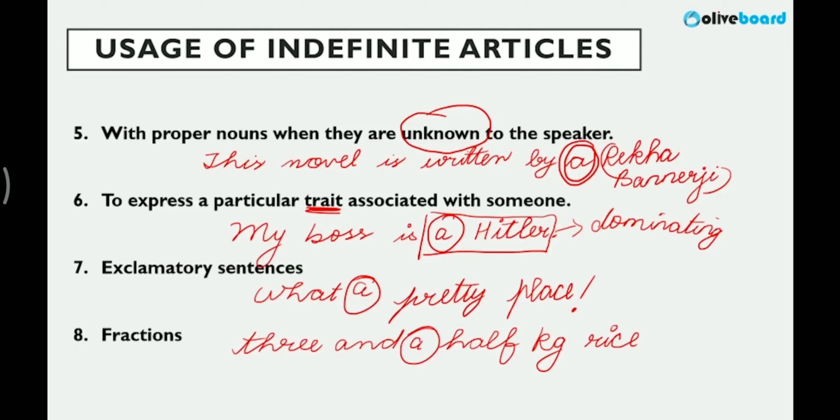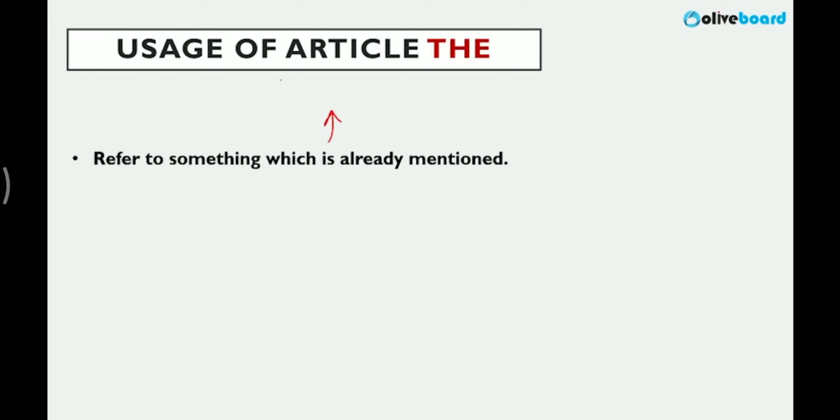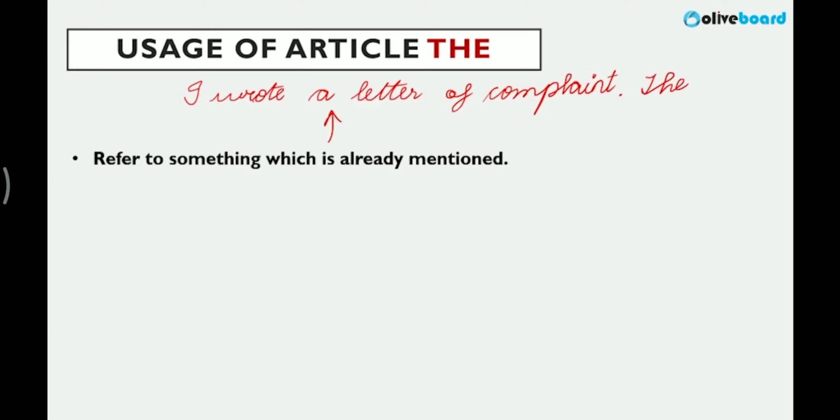Next is article the usage. This is important. Where to use the article the? With something which is already mentioned. For example, if I say, I wrote a letter of complaint. The letter was written to the headmaster.